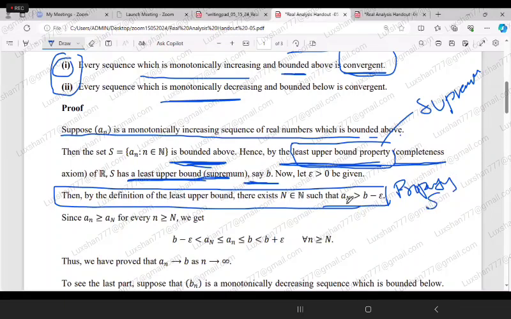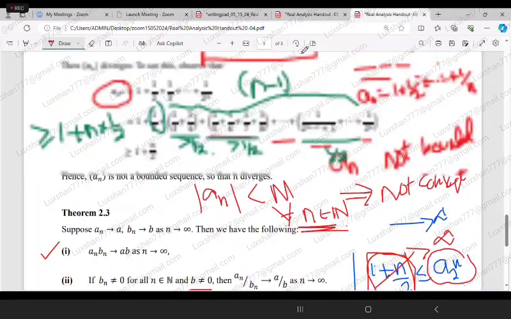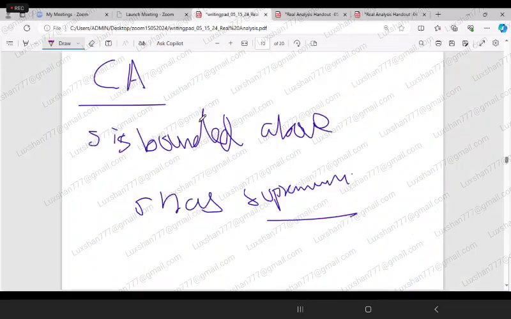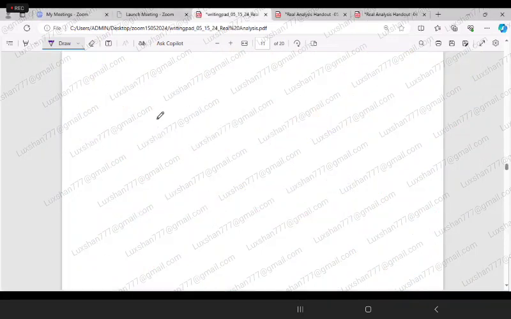Property S. Because there will be an element from this set, an, such that an will be greater than b minus epsilon. Can you remember that property? That we are trying to say that